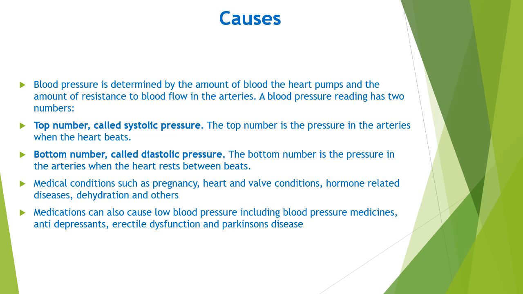Low blood pressure has various causes. Some health conditions and the use of certain medicines can cause it. Other factors can affect blood pressure as well. Blood pressure is determined by the amount of blood the heart pumps and the amount of resistance to blood flow in the arteries. There are two readings: the systolic pressure and the diastolic pressure. The systolic pressure is the top number, when the heart beats, and the diastolic is the bottom number, when the heart rests between beats.